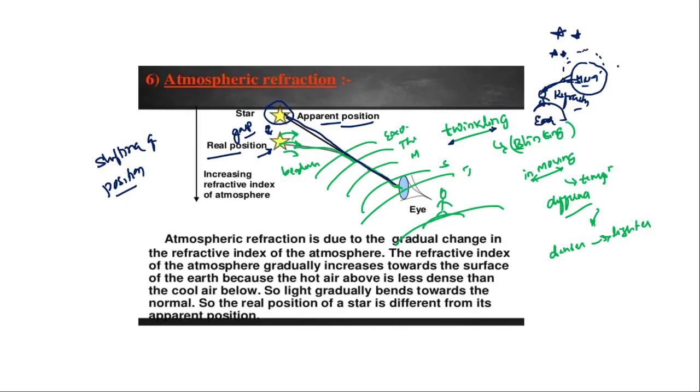There is not much shifting of position in the moon's case as compared to the star's case. Because of that, we will not feel the twinkling effect in the case of the moon when compared to the stars. Clear?